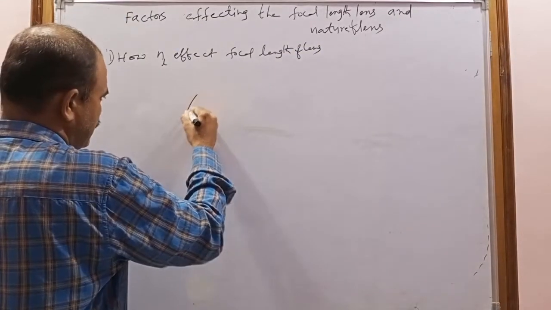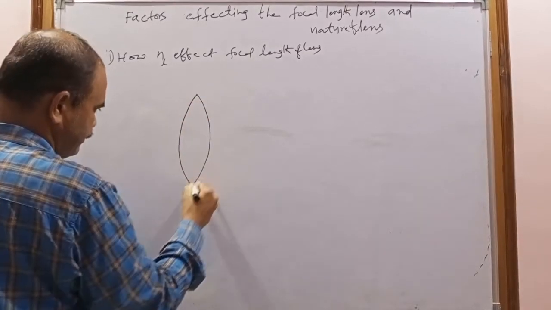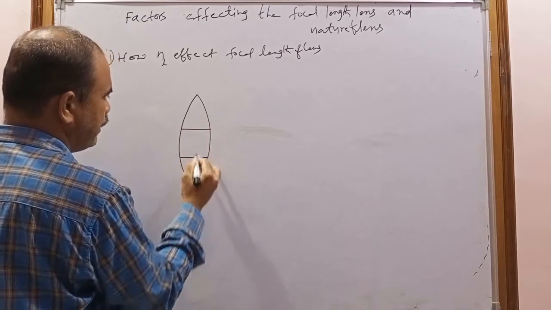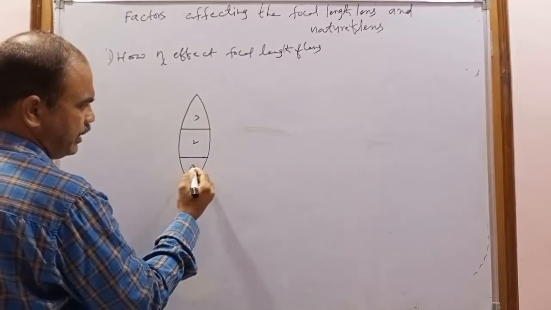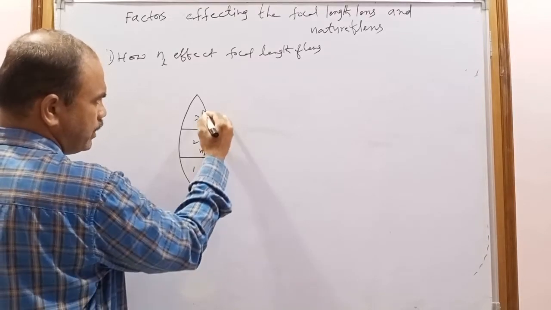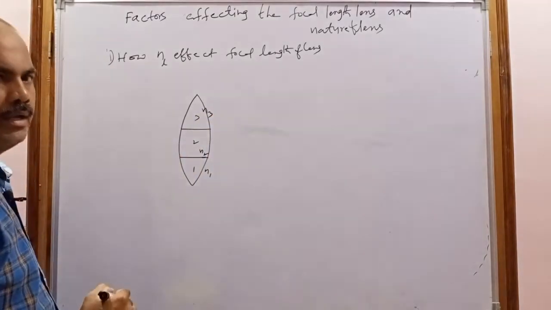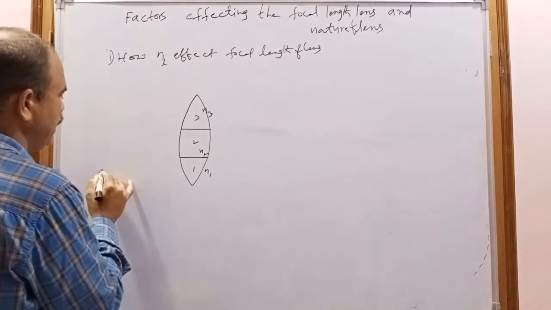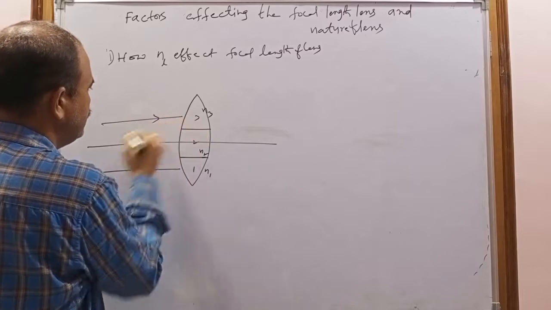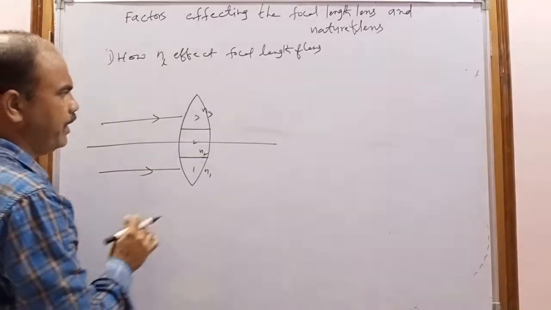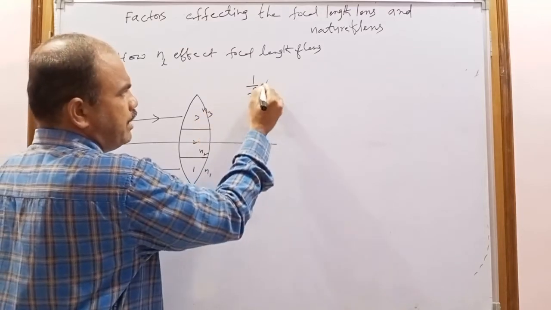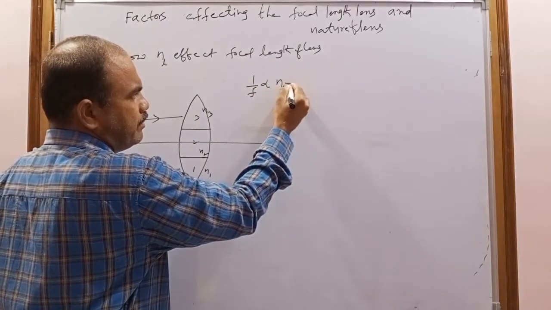So for example, consider this is the lens. Now imagine this lens is made with three different materials. The refractive index of the first material will be n1, the second material n2, and the third material n3. Now the light will be incident on this lens. Then what happens? You already know the lens maker formula: 1 by f is directly proportional to the refractive index of the lens minus 1.